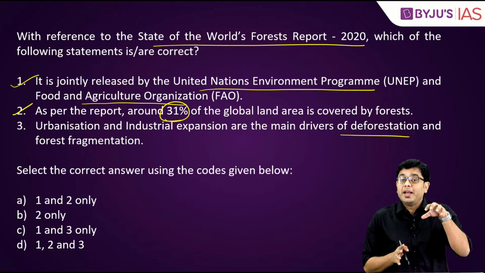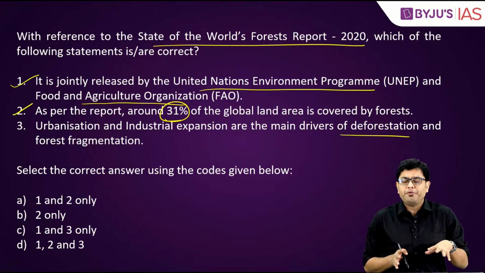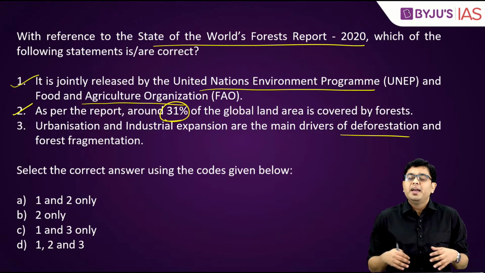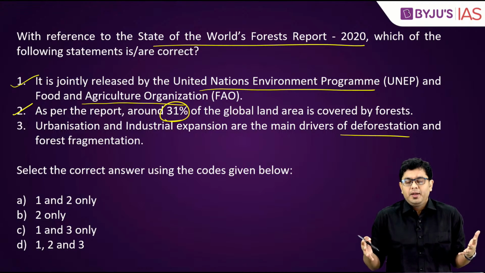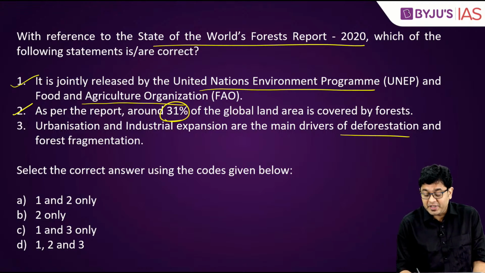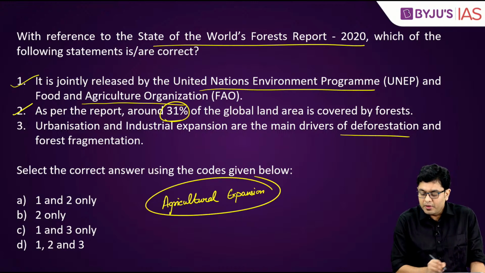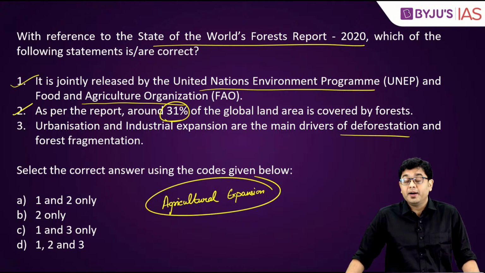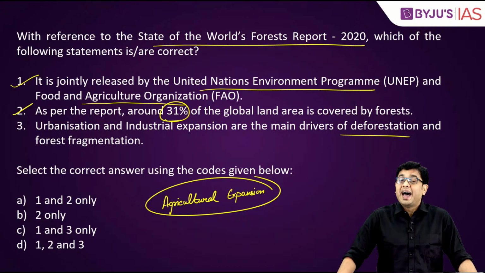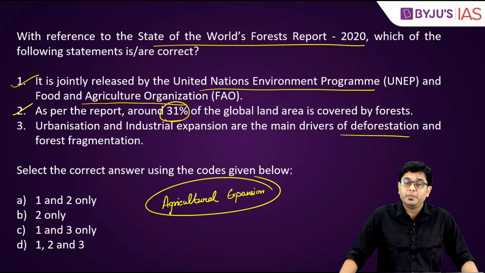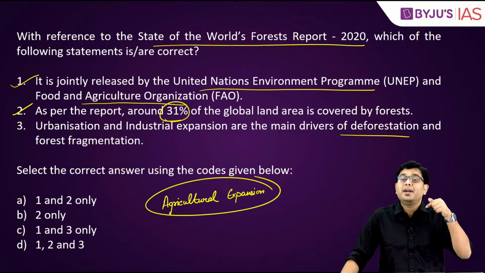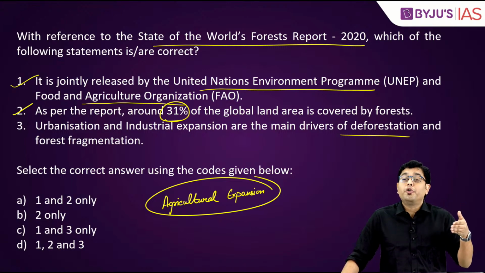While urbanization and industrial expansion have led to deforestation at an increased scale, but then one activity which is primarily responsible has been agricultural expansion. Reclaiming more areas under agricultural activities has been primarily responsible for initiating a kind of deforestation program.